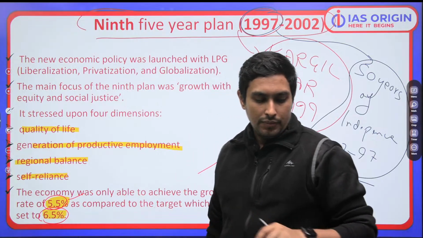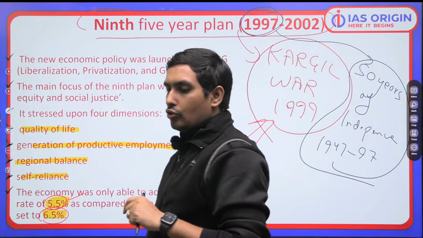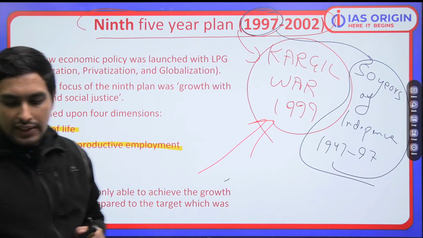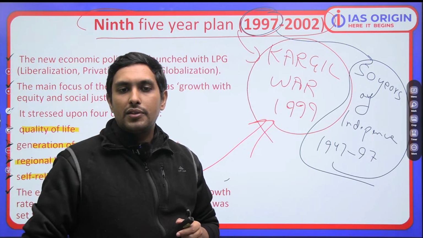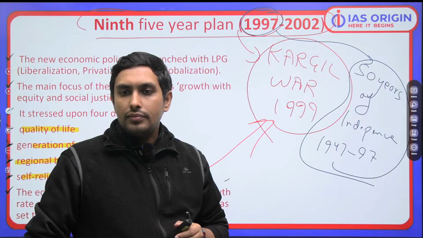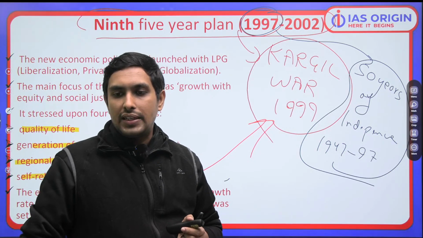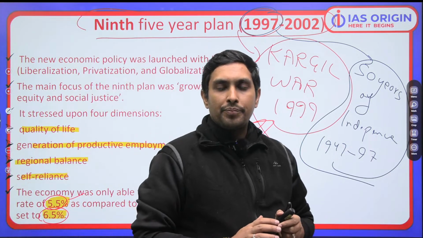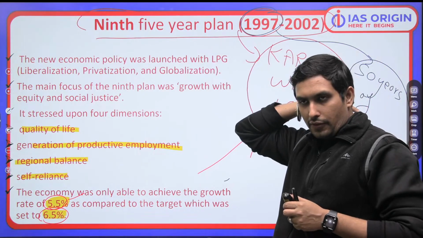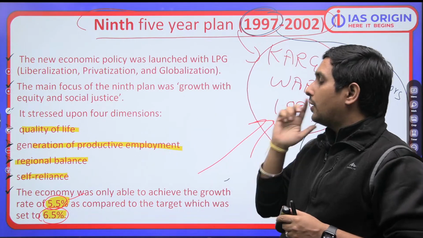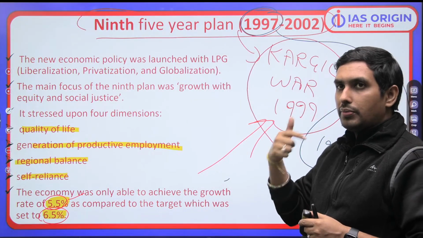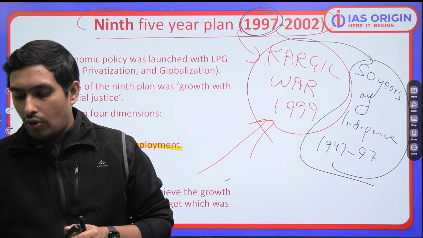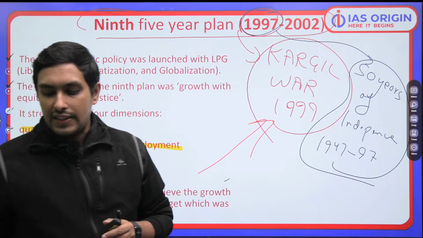Is that clear? So you are supposed to know these things because they are very much explicit and they are directly asked in the examination, which are going to be very much important. समझ आ रहा है? So I am hopeful that now these are the kind of things which are not going to trouble you in the exam. Can I assume that? And we are going to come with a series of government schemes. So make sure you are all up for that. Ultimately the kind of questions which will come are going to be covering all these aspects. So we have to be very much clear in that regard.